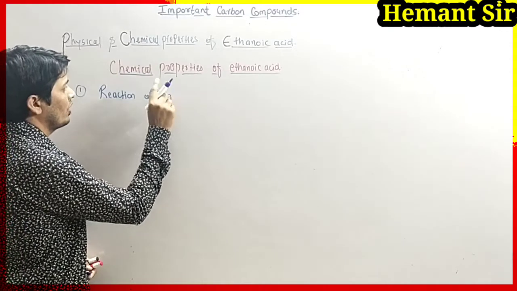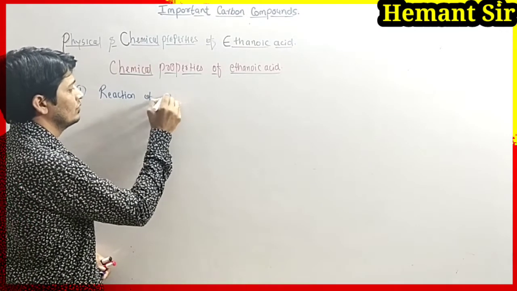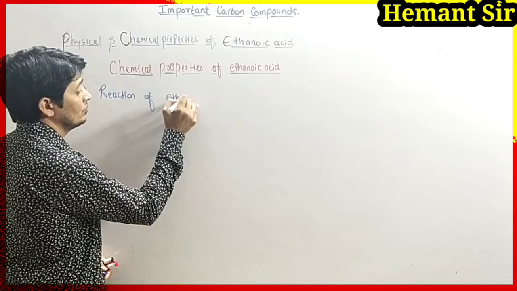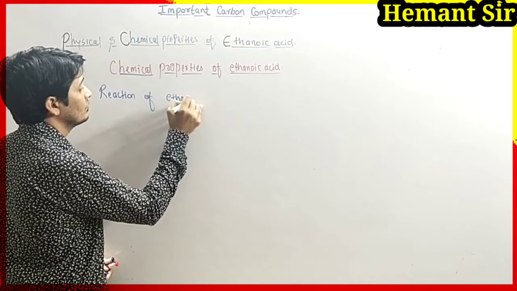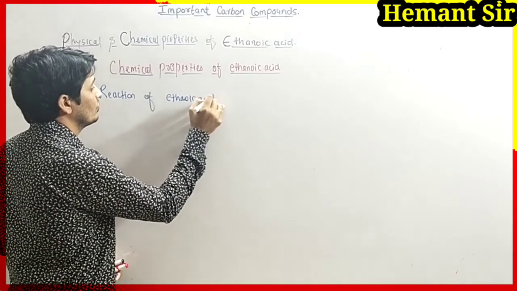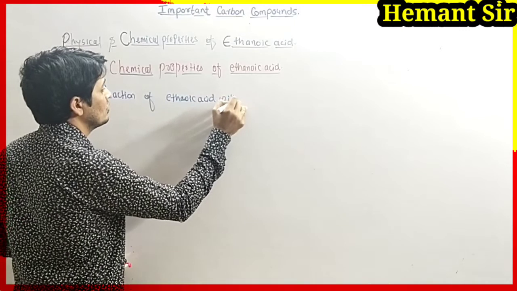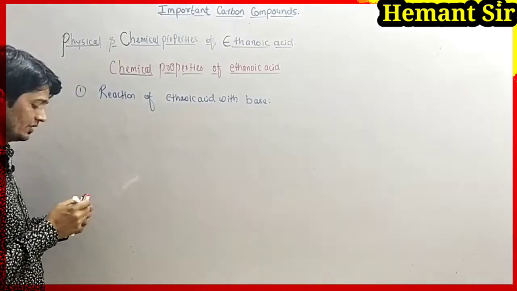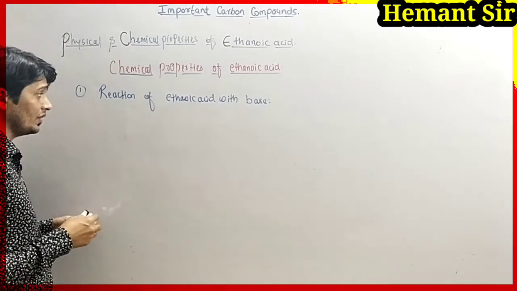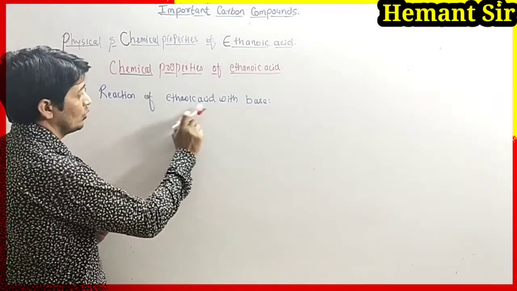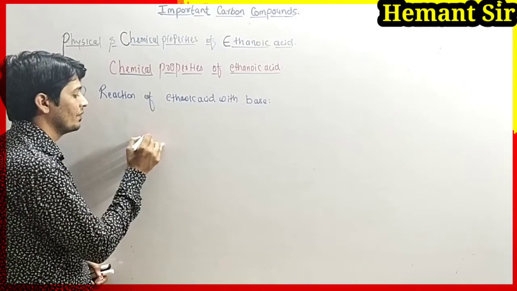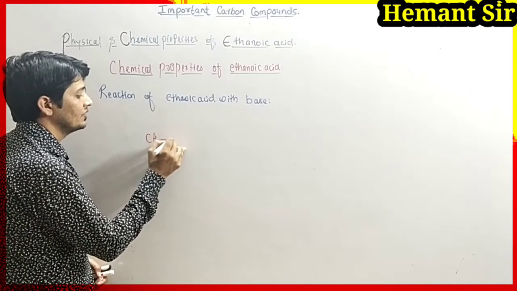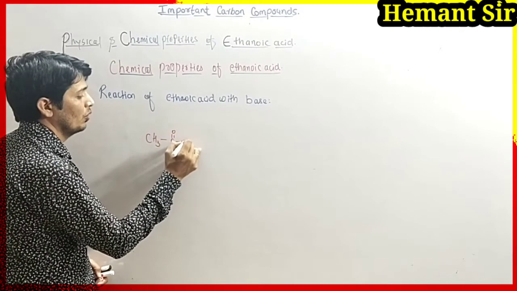The reaction of acetic acid or ethanoic acid with base. We write the ethanoic acid formula, CH3C double bond OH.